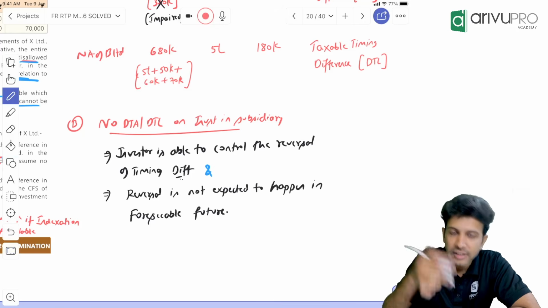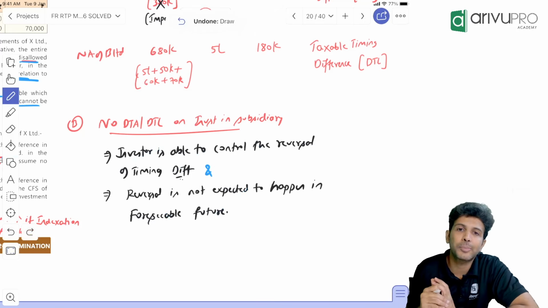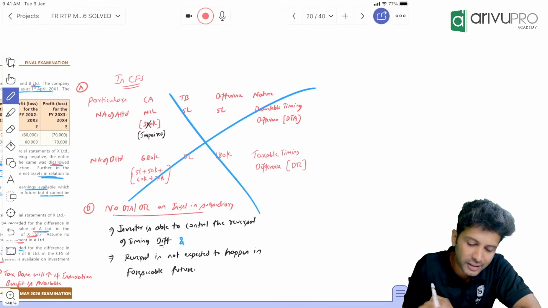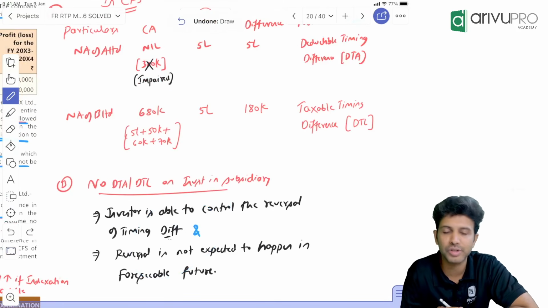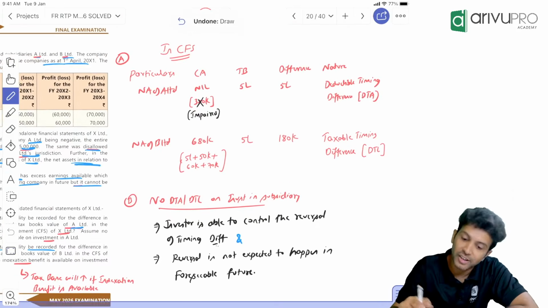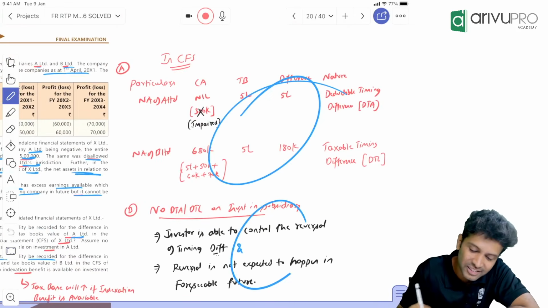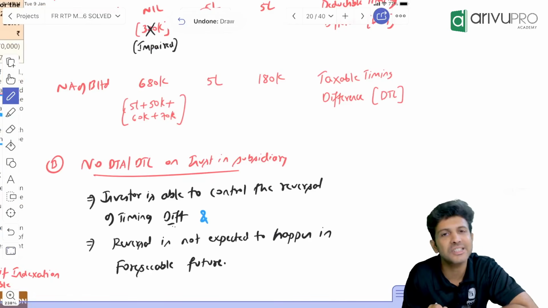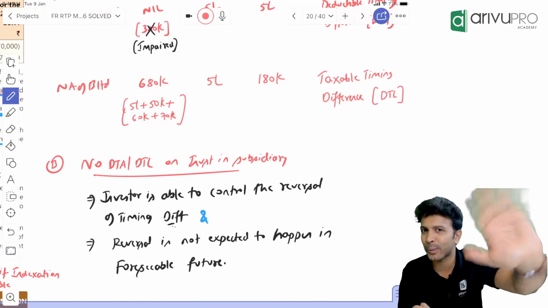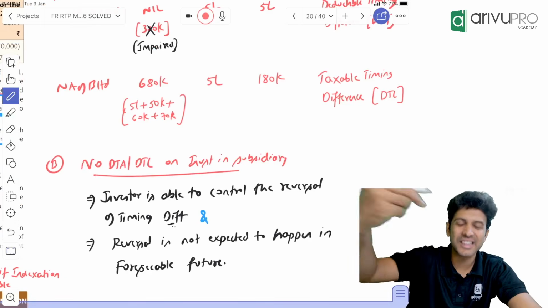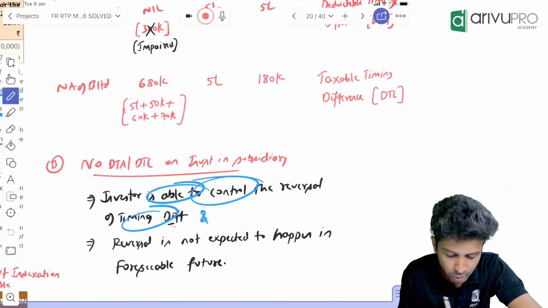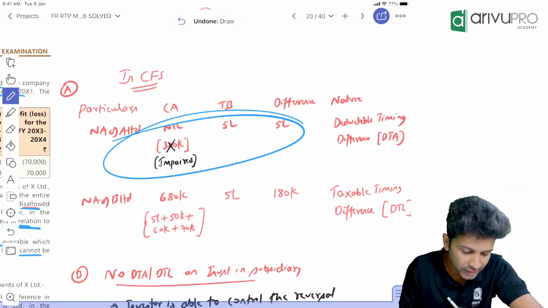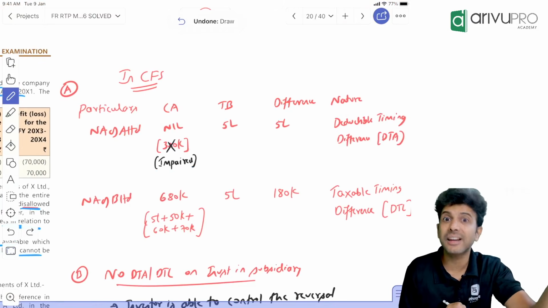I had told you these two conditions will usually get satisfied with respect to the investment in a subsidiary. So on investment in a subsidiary, we will basically not create DTA, DTL. So here, don't write a one-liner answer. Write all this and finally say no DTA, DTL is required because these two conditions get satisfied. We have done 2-3 questions in regular class on this. It is once again saying the investor is able to control the reversal of the timing difference. People, this difference will get sorted when the parent is able to control that.